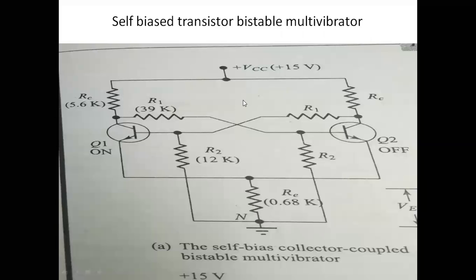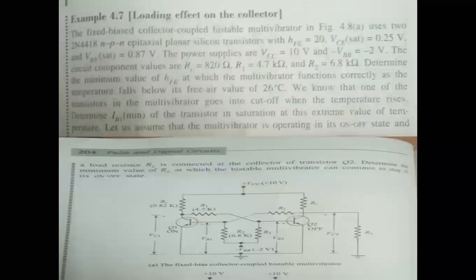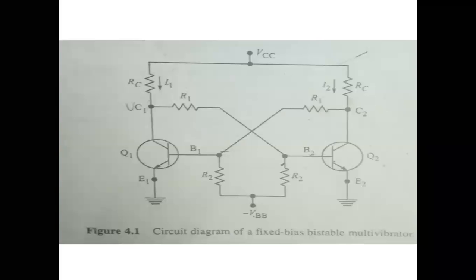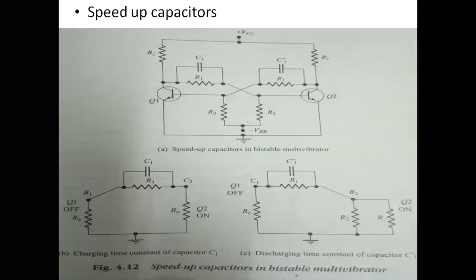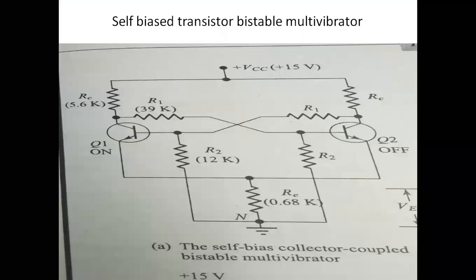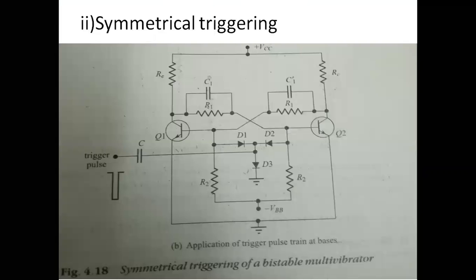Tomorrow's class we will see the self bias and triggering circuits. In the triggering circuits, you have unsymmetrical triggering and symmetrical triggering.